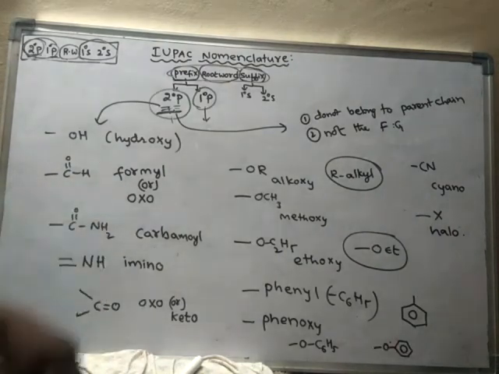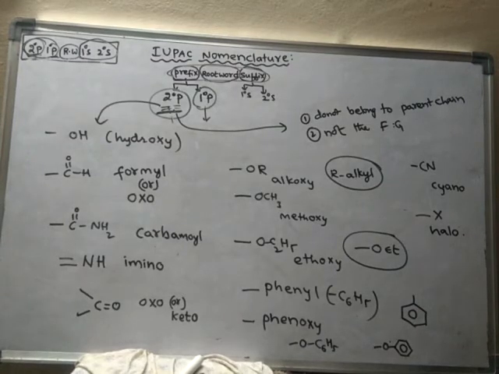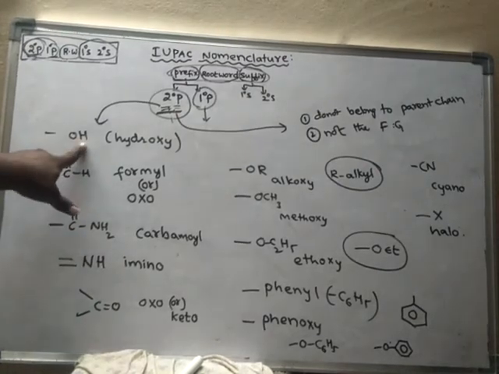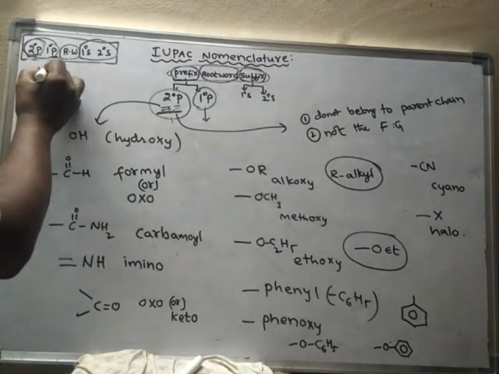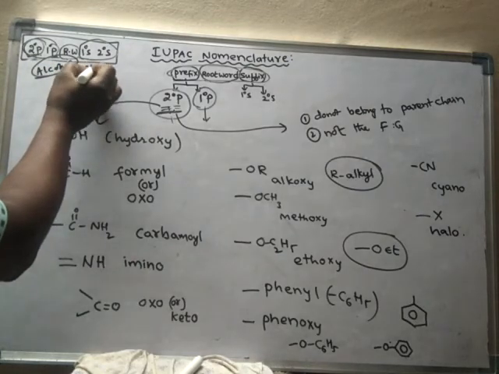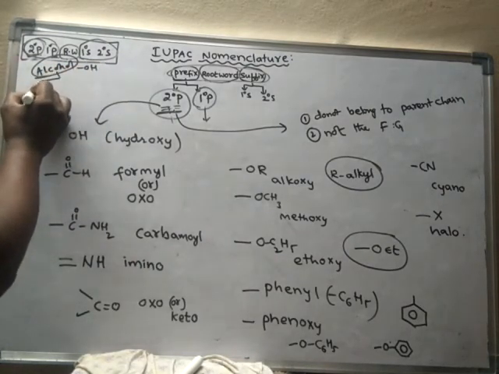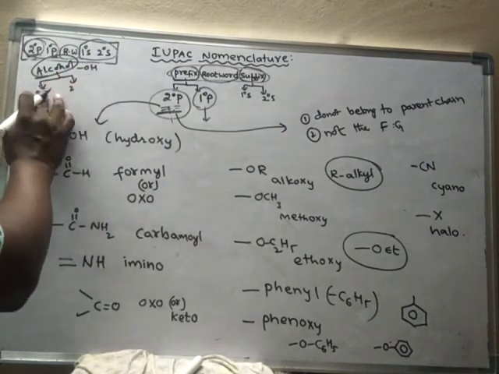Many functional groups have both suffix names and prefix names. For example, alcohol, that means OH group, has both secondary suffix name and secondary prefix name.